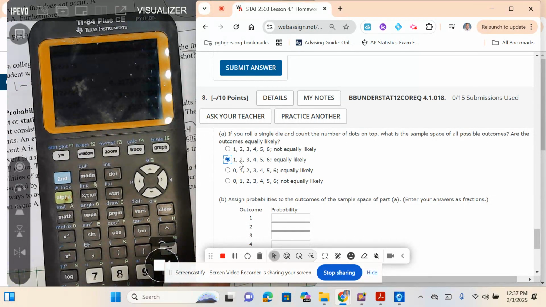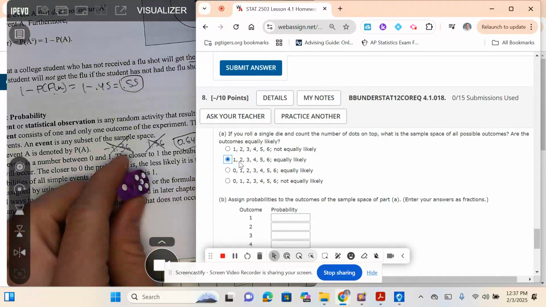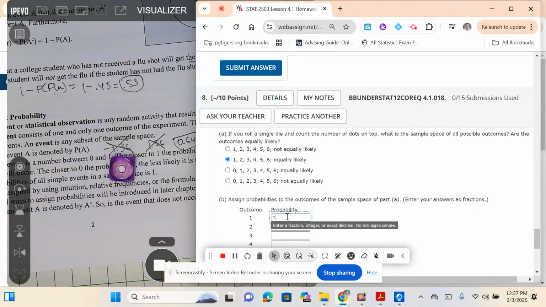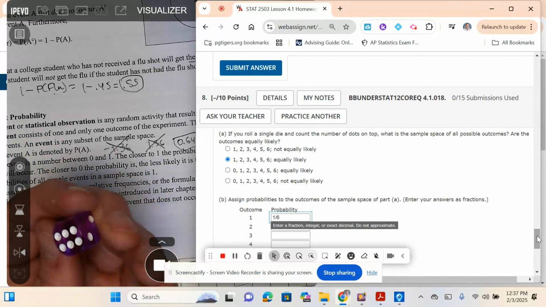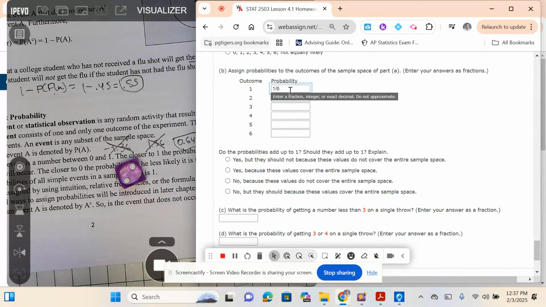Equally likely. So assign probabilities for the sample space. Enter as fraction. So what's the probability I get a 1? 1 out of 6. So I've got one favorable outcome out of the total 6. What's the probability of getting a 2? Just 1 out of 6. What's the probability of getting a 3?